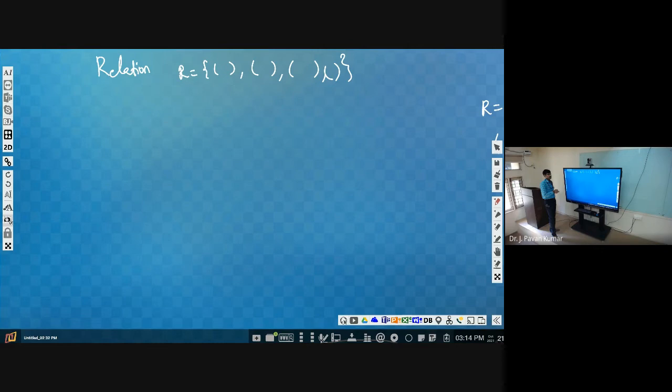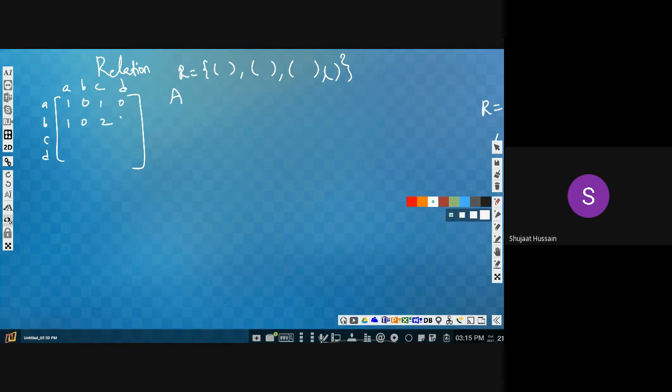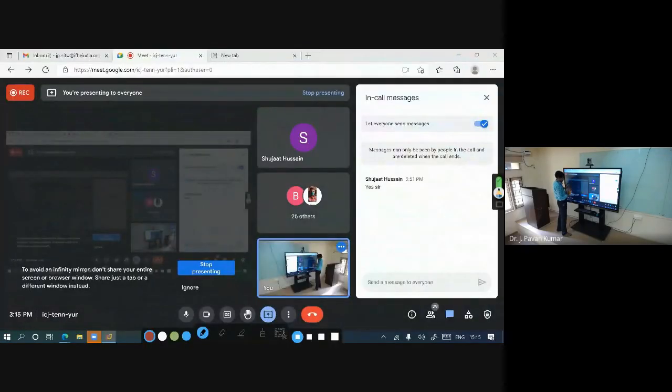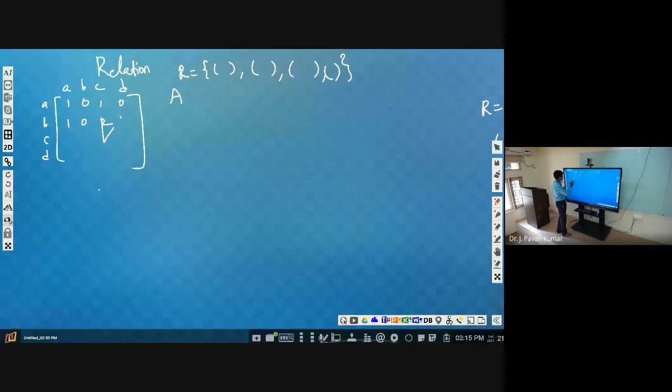We have seen we can represent by using a matrix. Do you remember it? Relation will be defined on a set A, right? Suppose A, B, C, D are the elements, then we will have that many rows and columns. If A is related to A, then we will have 1. If A is not related to B, we will have 0. Like this we can define, right? So how many times we have discussed this? Now consider this is another type of representation. Is there any other way?